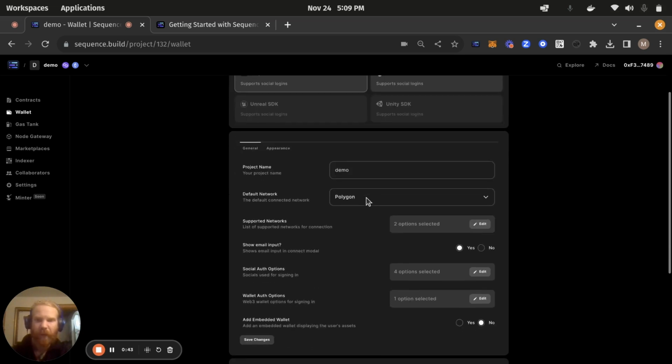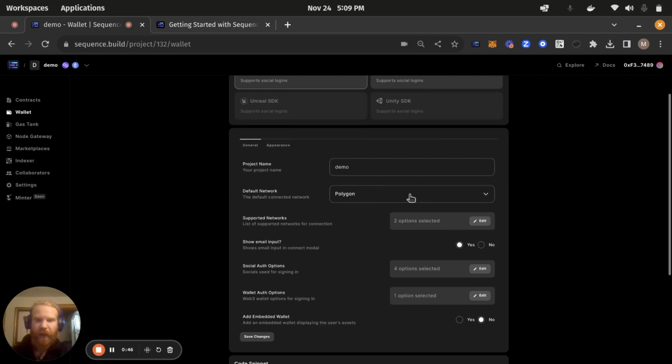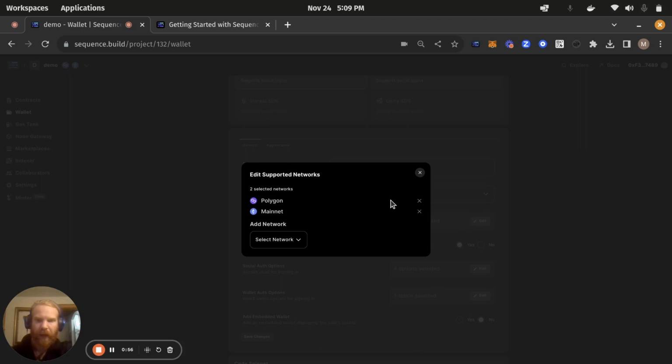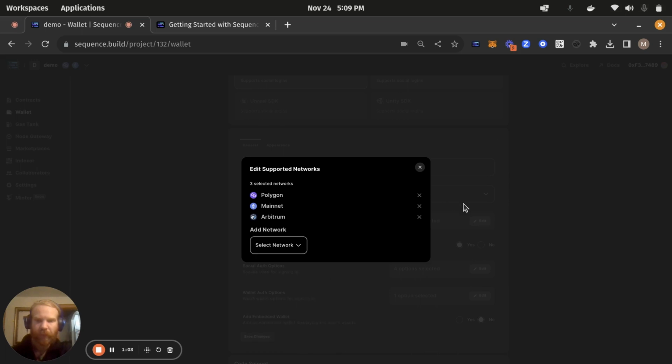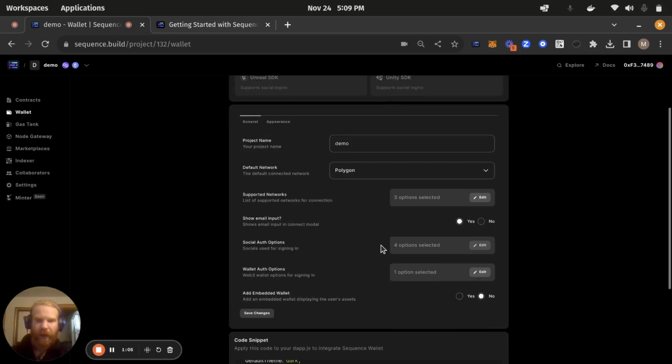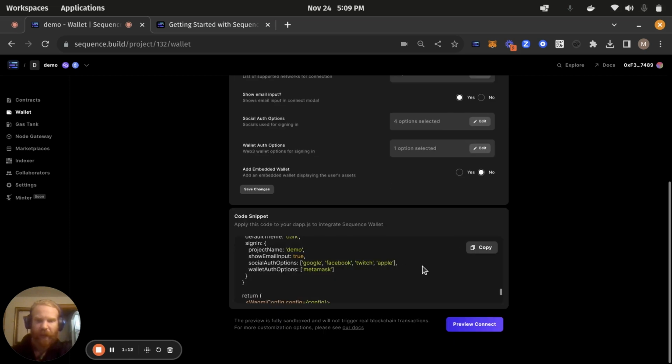So within the dashboard here, you can change certain things like the project name or the default network, as well as other things. So I have a default network, Polygon. I'm happy about that. I'm going to edit my networks. I'm going to add Arbitrum. And when I change these features in the dashboard here, they update the code snippet at the bottom. So you'll see later on why that's important.